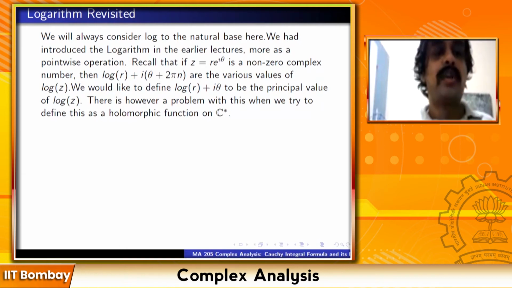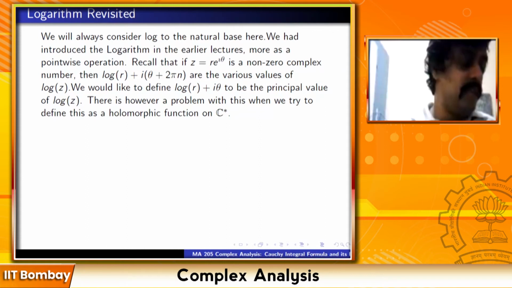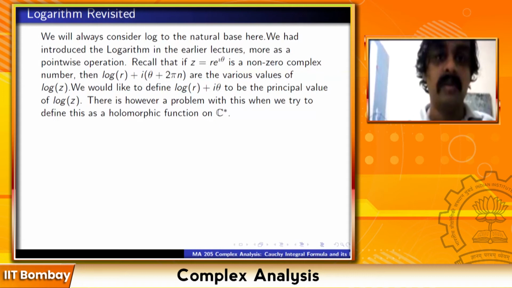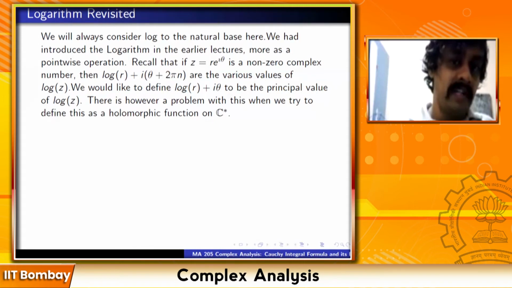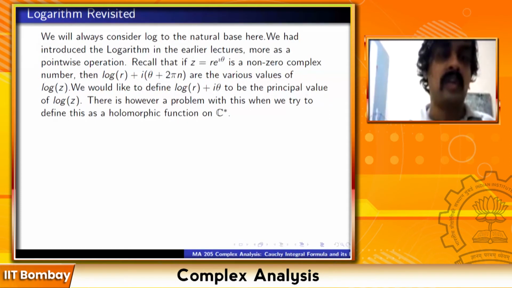There is, however, a problem with this when we try to define this as a holomorphic function on C star. What we discussed about log so far was the logarithm of a complex number. But now when we try to define it as a holomorphic function, even on C star (on C there is no chance because log of 0 is not defined), even on C star, if you try to define it, there is a problem. So I want to first explain the problem and then explain how we get around it.